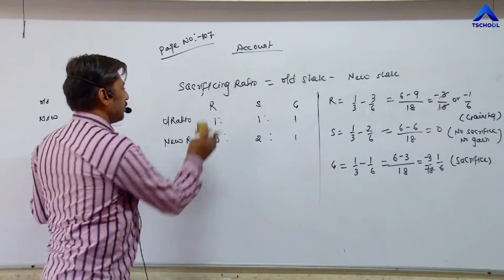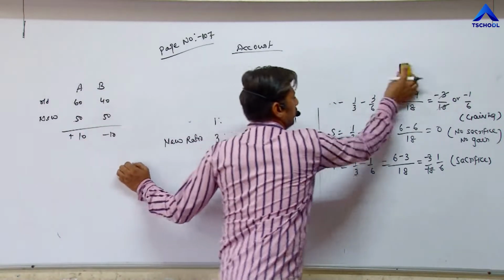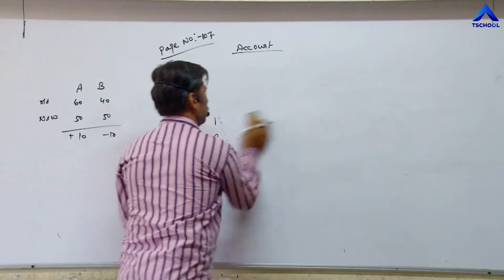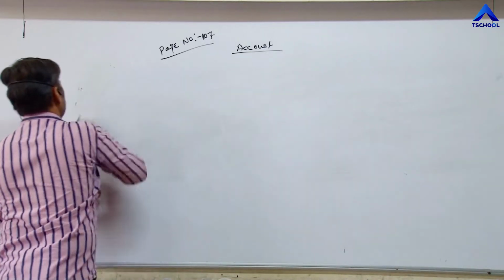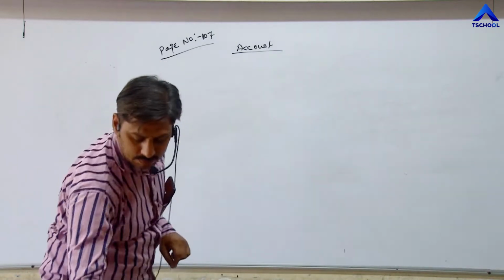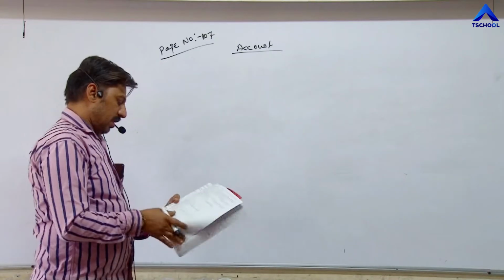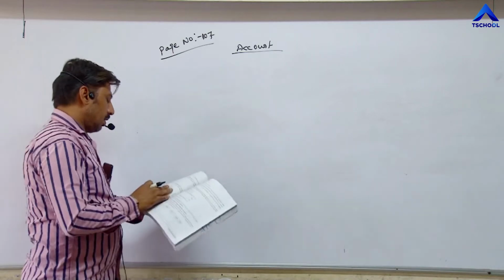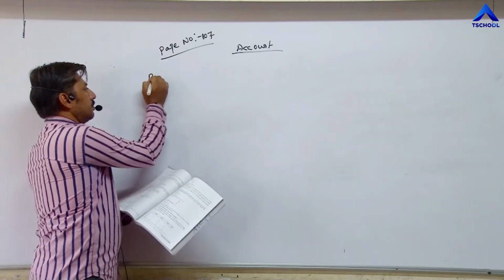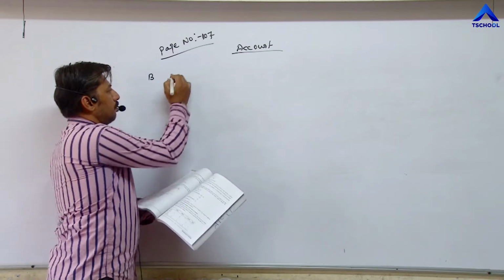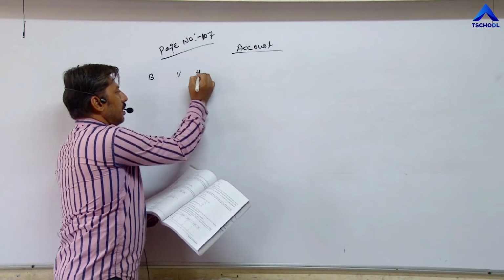Now another example. Illustration 2. Bhavesh, Vipul and Hiral.